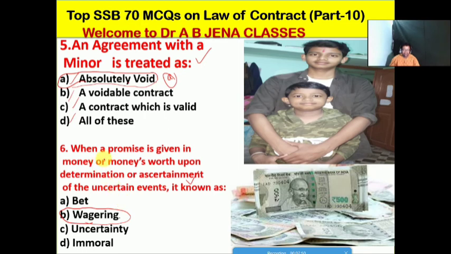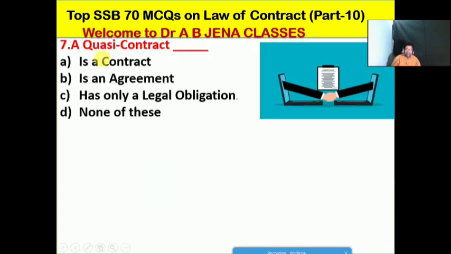So again I am repeating, when a promise is given in money or money's worth upon the determination or ascertainment of uncertain events, it is known as wagering. So B is the right option for this MCQ.